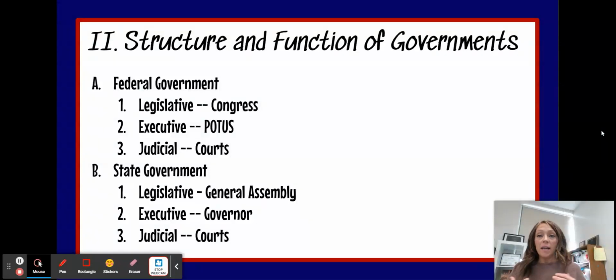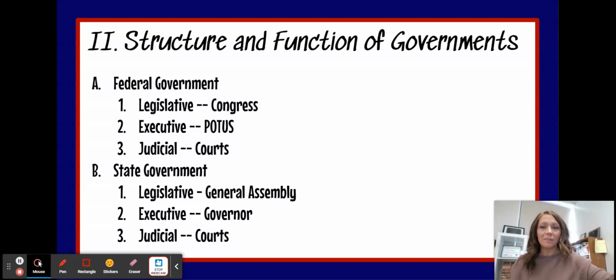First of all, in our federal government, we know that we have three different branches. We have separation of powers. We have a legislative branch, an executive branch, and a judicial branch. In our federal government, the legislative branch is Congress. Congress is made up, of course, of the House and the Senate, and their job is to make laws.